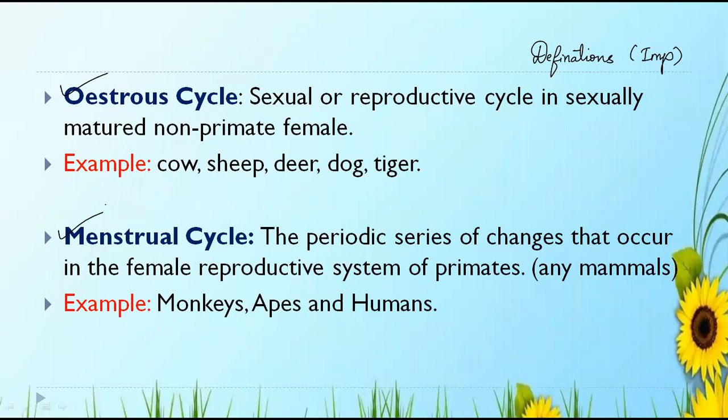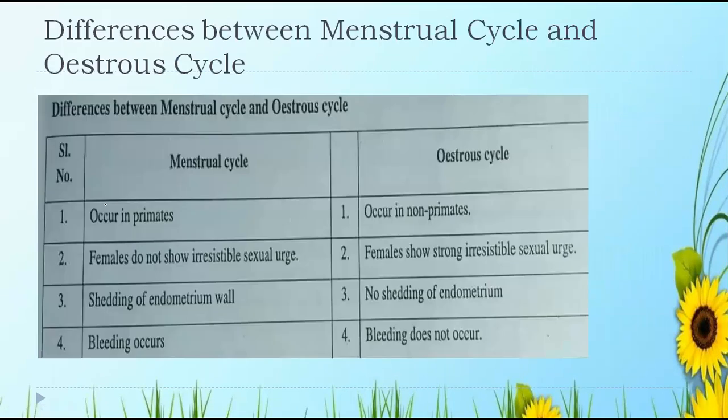One of the important topics is the differences. I'll be telling you about the differences between the menstrual and the estrous cycle.